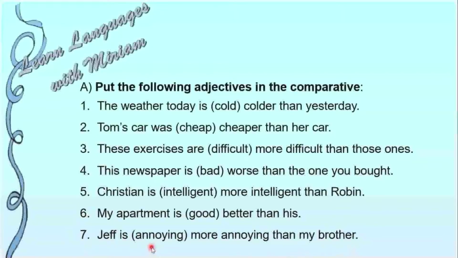Next, Jeff is annoying than my brother. What happens here? Annoying, 3 syllables. We have to add more before the adjective. But what else? I explained to you that with the adjectives that end in ing, we always have to say more before the adjective. Why? Because we cannot add anything after ing. We cannot add anything here. So we have to say more annoying. It's impossible to add er here.